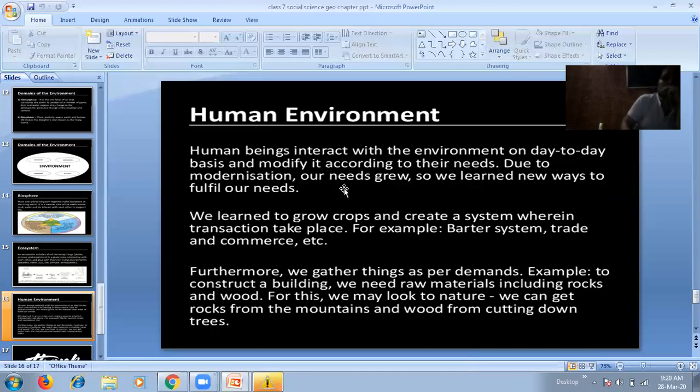Because of the growing population, we are extracting so many minerals and industrialization has come up, and because of the increasing population, it has converted into urbanization to fulfill their needs and their luxurious life. And we learned to grow crops and create a system wherein transactions take place, for example, barter system, trade and commerce, etc. What do you mean by barter system? Now you have to understand this.